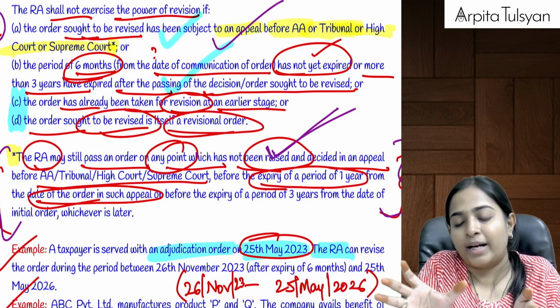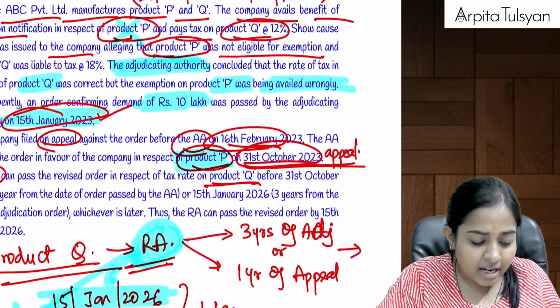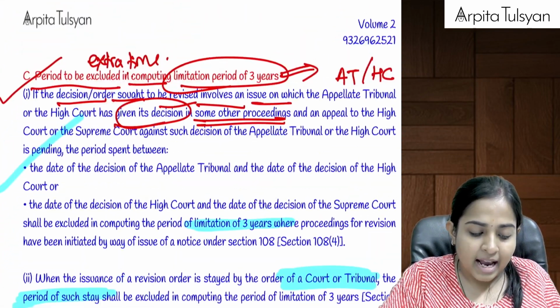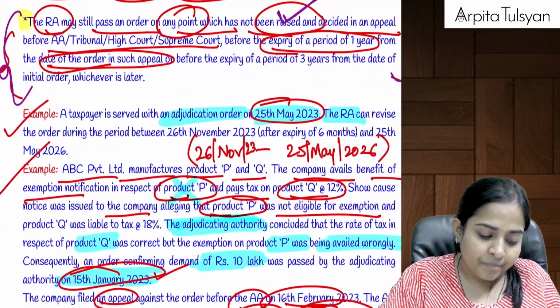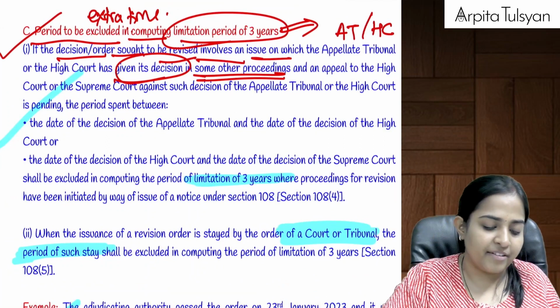So for the next 2.5 years, the revision can be done. That is a time period basically for completing the revision. If not done, then revision cannot be done at all. Are you clear till here? Yes. Examples for that, etc., are given in our book. Sufficient examples we have included in the book.